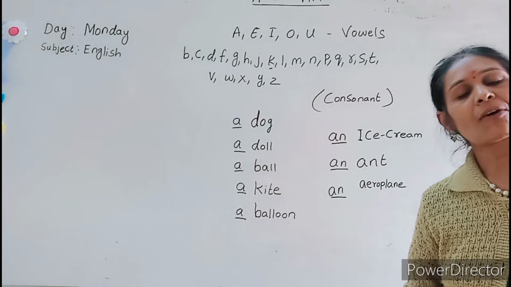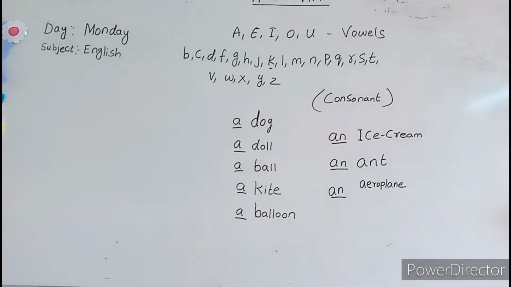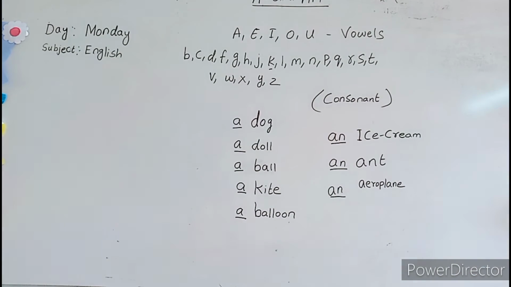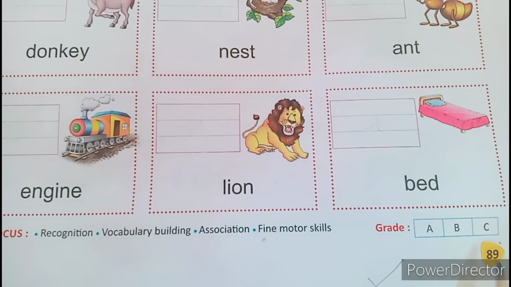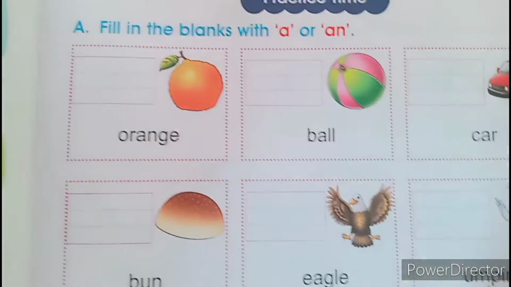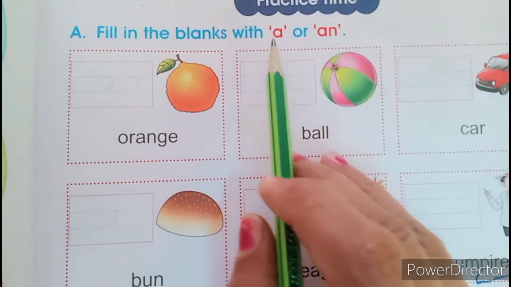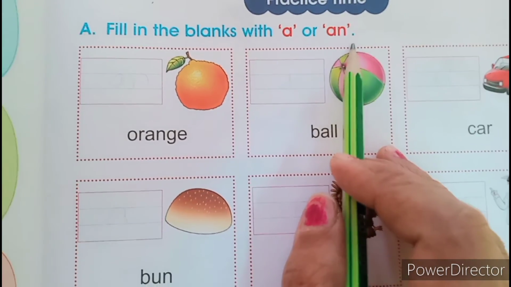Yes, now we will do it in our book also. Yes, beta. Now, dear kids, take out page number 89. What you have to do is fill in the blanks with "a" or "an". Okay.